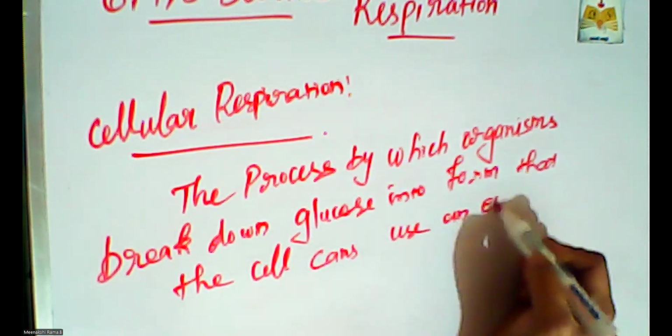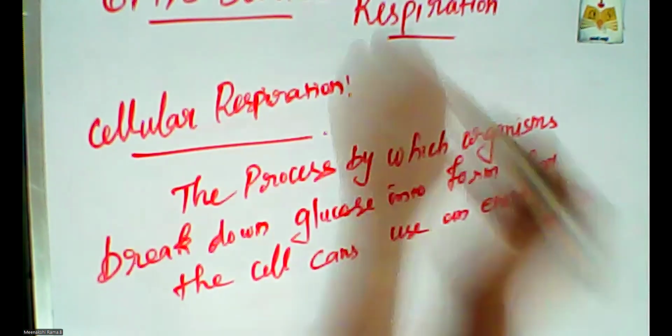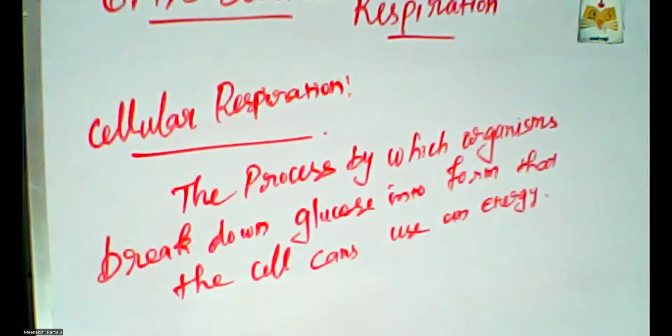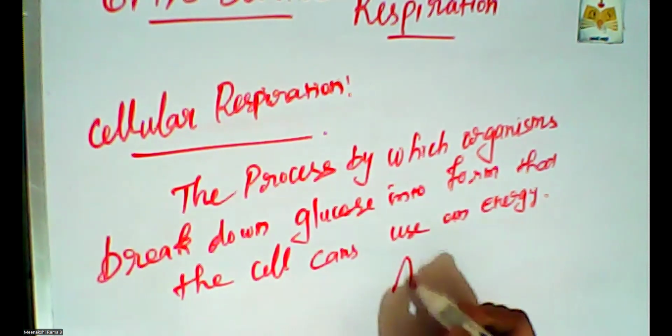The energy formation is done in respiration. This energy made available in living cells is called ATP.